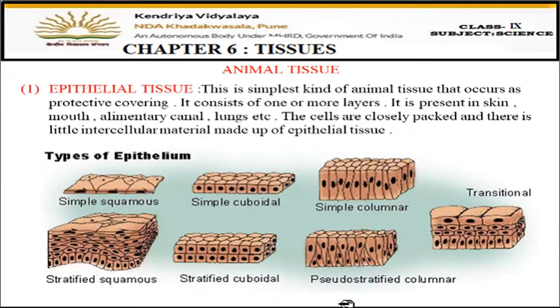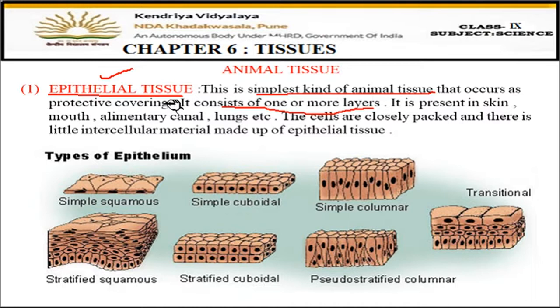So let's start with the epithelial tissue, which is the first classification of the animal tissue. Now students, this epithelial tissue is the simplest kind of animal tissue, and its main function is protection. Epithelial tissues are meant for protecting the body of the animal. This epithelial tissue consists of one or more layers. So these cells can be present in one layer, or they can be present in many layers.